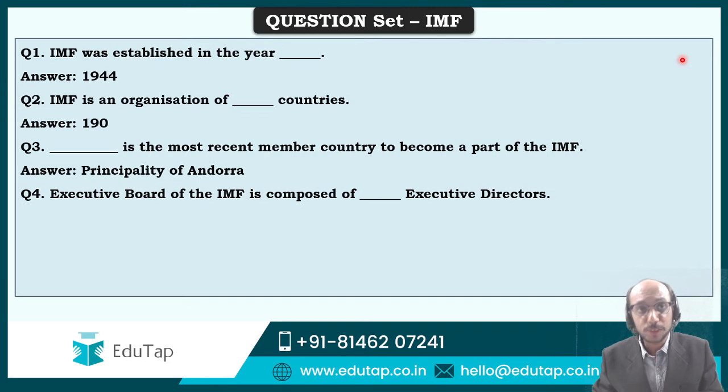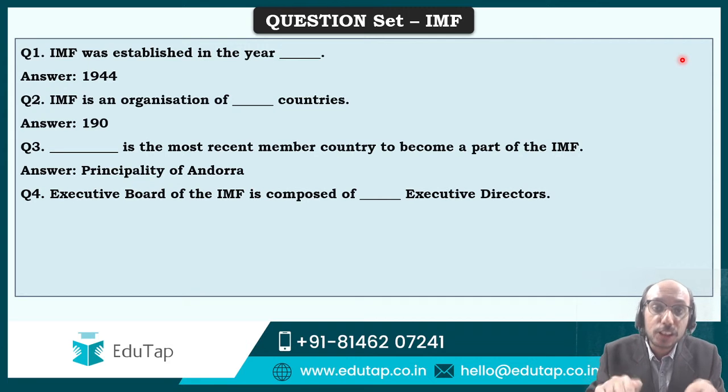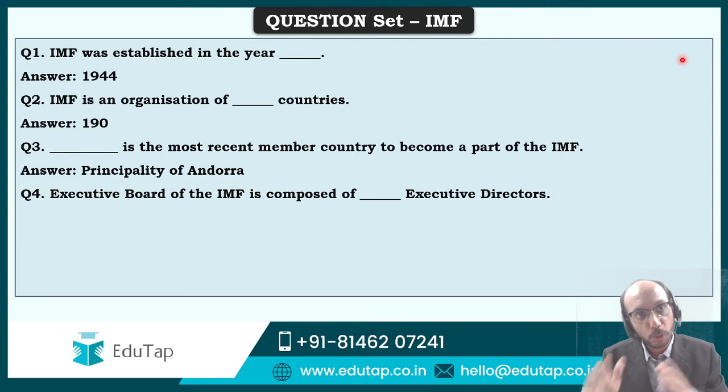If I were to classify questions based upon the level of difficulty, the first question you may say is an easy question. The second and third questions you may say are moderate questions, because you have to keep yourself updated, take the effort to read through current affairs and know this minute detail and the fact that yes, Principality of Andorra was the last one to be added. It requires some amount of effort. So I would say questions number 2 and 3 are moderate level questions. Question number 4 in my opinion is an easy to moderate level question.